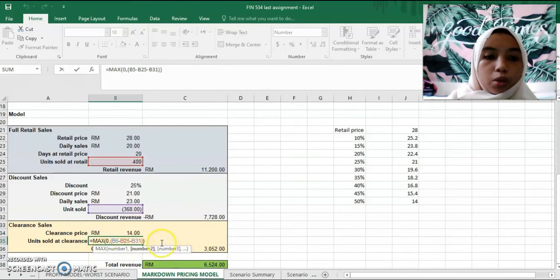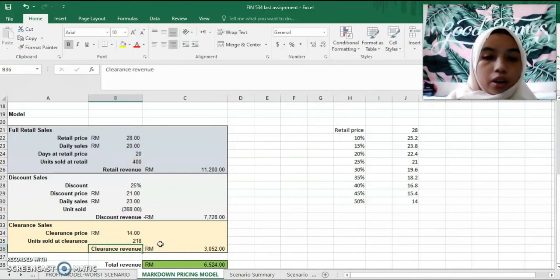So the maximum between these three methods is 218 units.